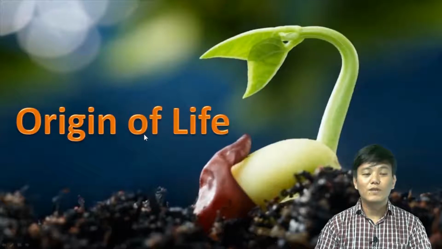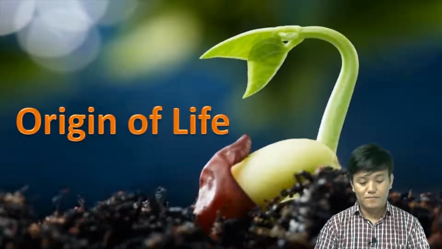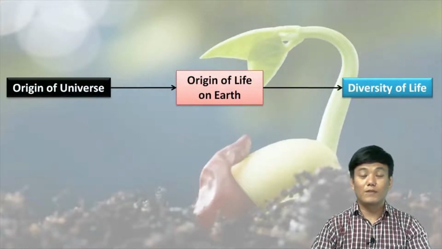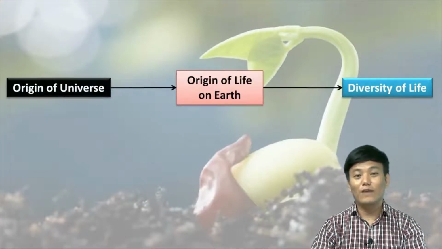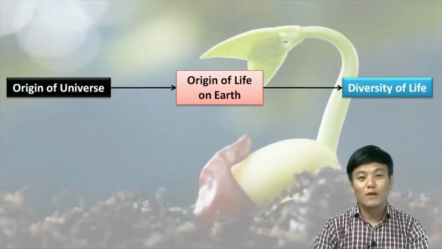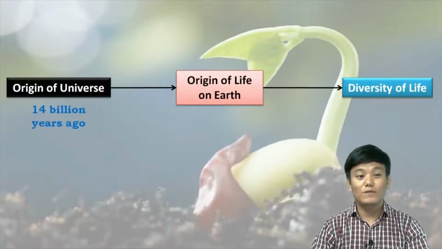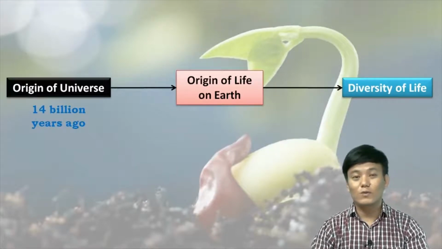So in this video we will start with the origin of life. When we discuss the origin of life on earth, we have to understand that it is just a small part in the history of our universe. Our universe is really old. In fact, it is mentioned that our universe is about 14 billion years old.